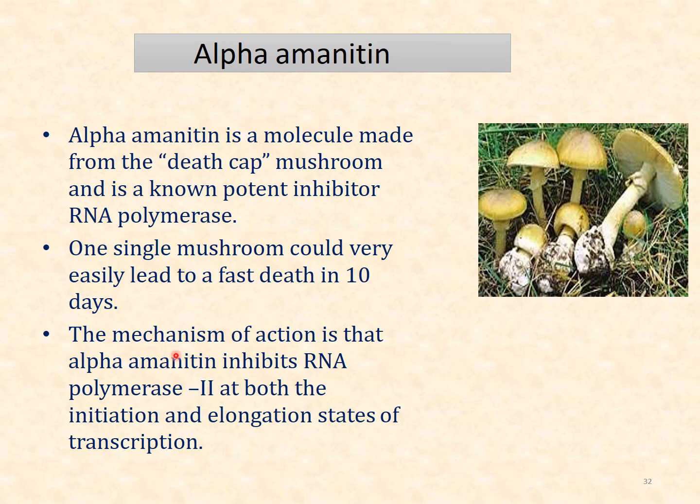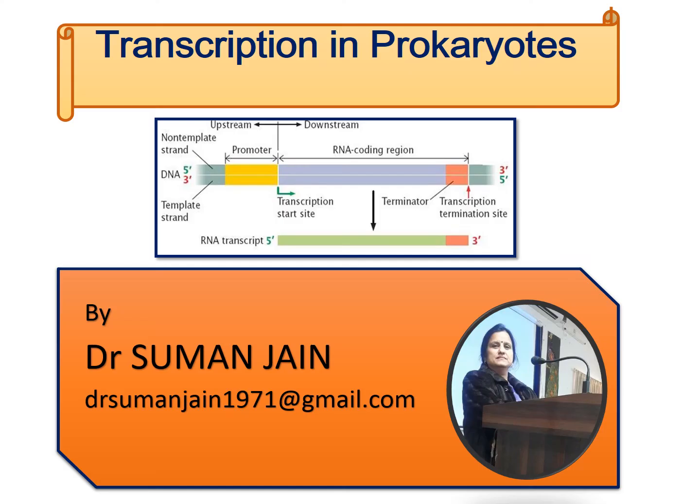This is a eukaryotic inhibitor; the rest of all were prokaryotic inhibitors. So in eukaryotes we have RNA polymerase 1, RNA polymerase 2 and RNA polymerase 3. This RNA polymerase 2 synthesizes messenger RNA, and so it stops initiation and elongation of transcription.